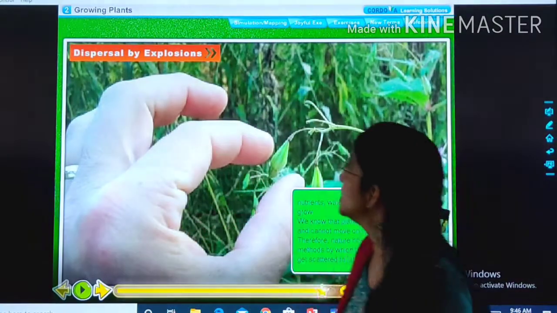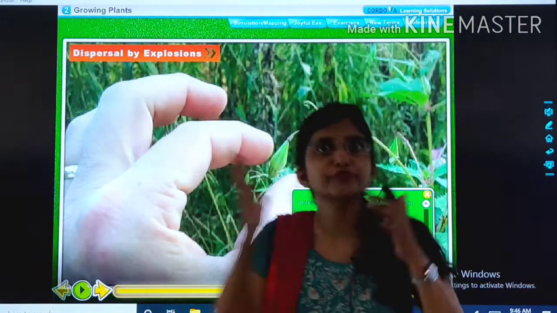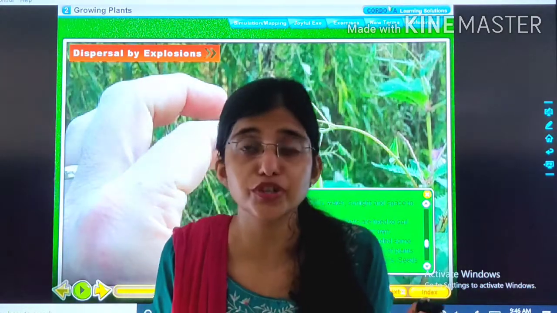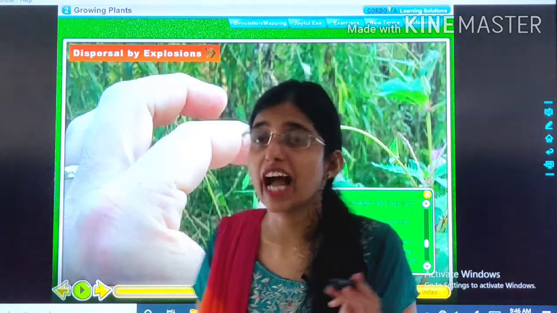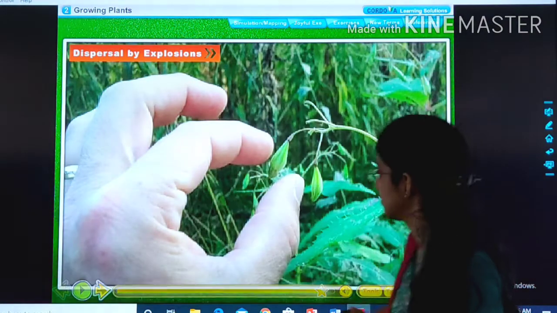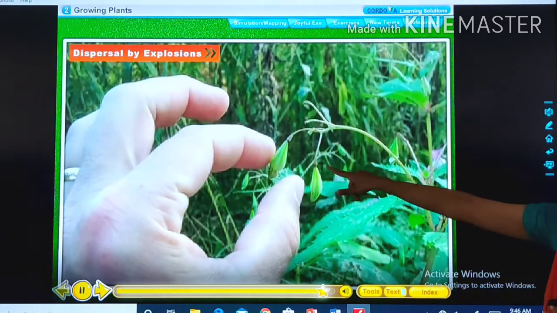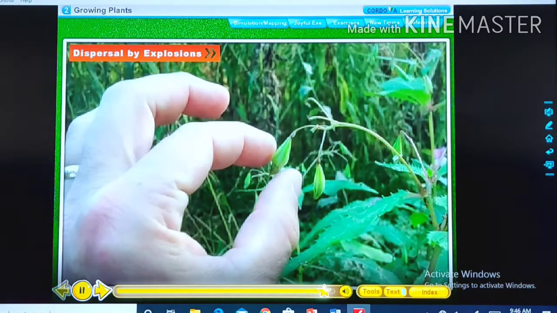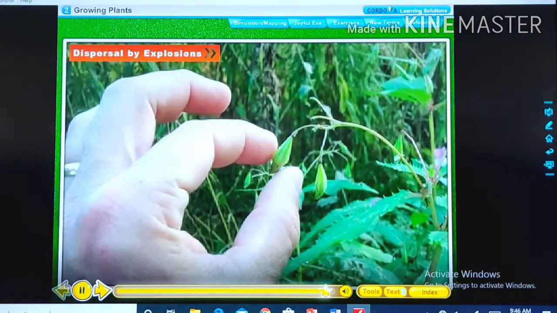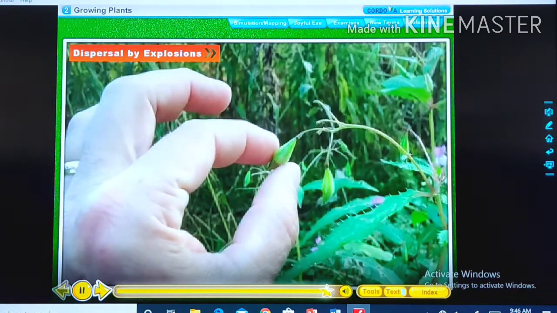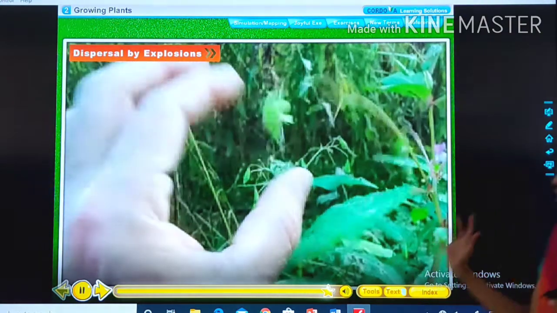and the last one is dispersal by explosion. What explodes here? See, I will show you a small video. Oh, he is touching the fruit, and what will happen? Let's see. Oh, the fruit exploded.